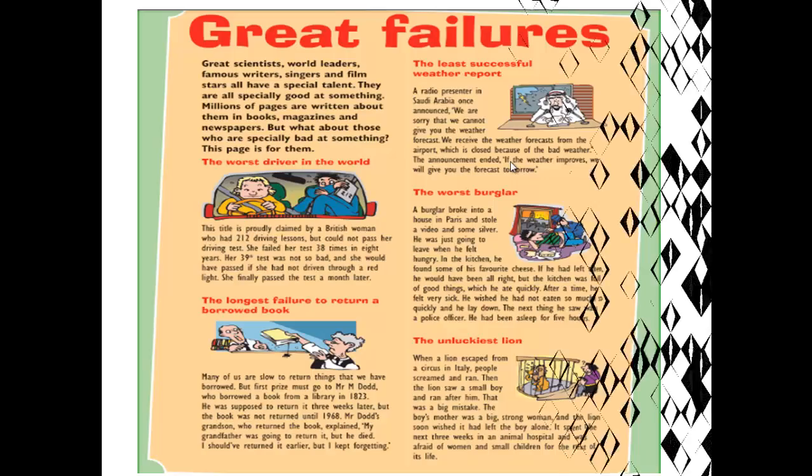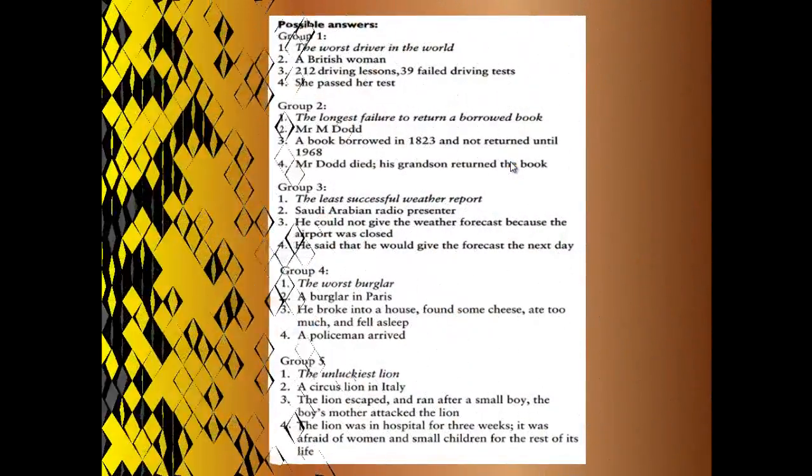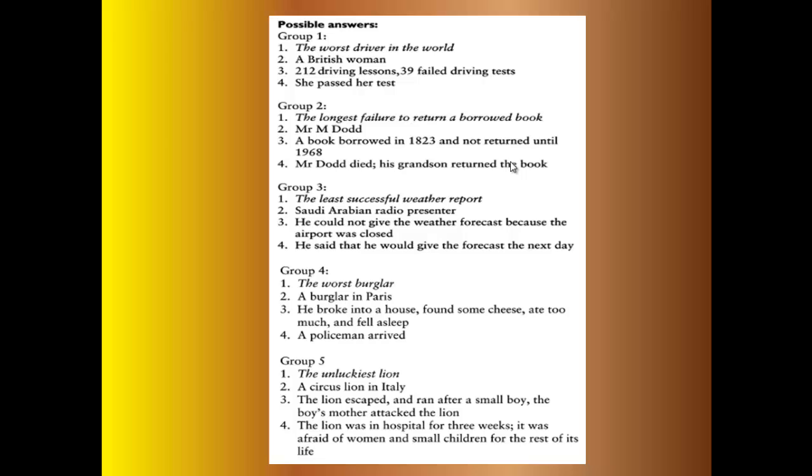Now, after reading the 5 texts, let's do the task. Here we have some possible answers to the previous questions. Number 1, what is the title of the story? The first one, the worst driver in the world. Who or what is the story about? It's about a British woman. What are the main details? 212 driving lessons, 39 failed driving tests. What happened in the end? This woman passed her test finally.